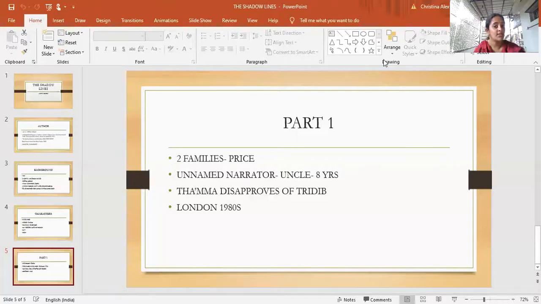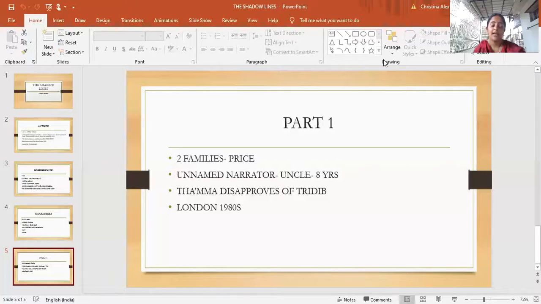Not Thama, he has his own grandmother. So he's living with his grandmother in Calcutta. Now, yes, I didn't explain that relationship. Maya Devi, who is Trideep's mother, is actually Thama's younger sister. So that is the relationship that they have.